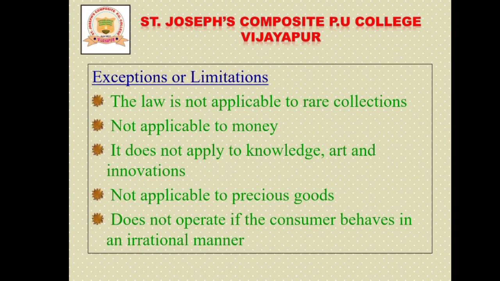Then let me see some of the exceptions or limitations of this theory. First, this law is not applicable to rare collections like stamps, coins and all. Again, this law is not applicable to money, and it does not apply to knowledge, art and innovations, and it is not applicable to precious goods. And this theory does not operate if the consumer behaves in an irrational manner. So in these cases this theory cannot be applicable. That is what we can say are the limitations or exceptions.